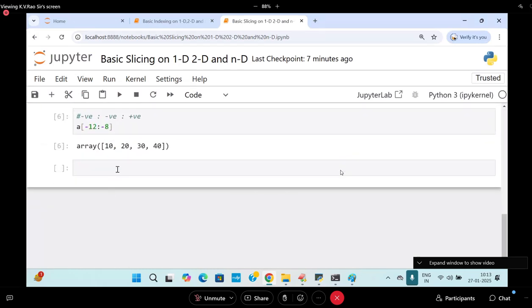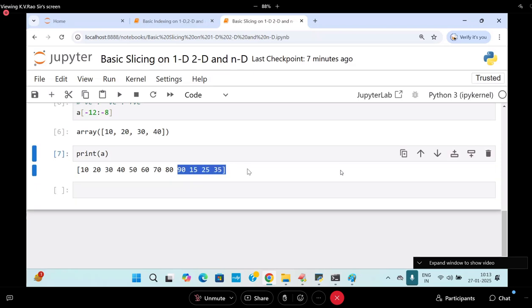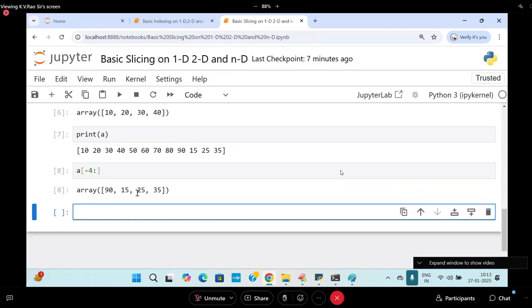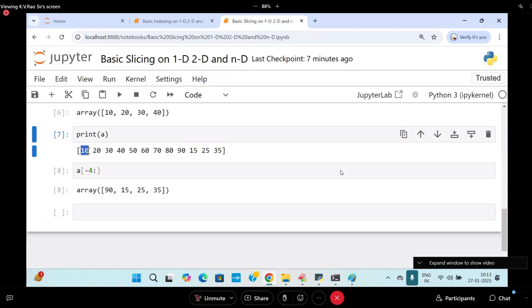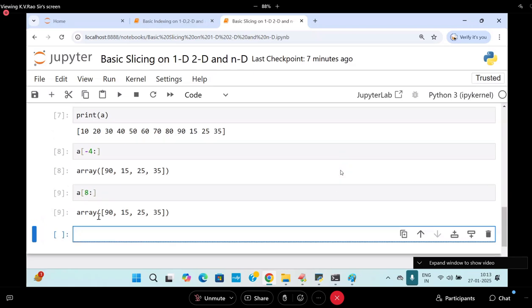Prerequisite is our Python language. So here I am writing print of A. 90 onwards I want up to the last: minus 1, minus 2, minus 3, minus 4. A of minus 4 colon, to last. Which direction? Forward direction. I want this with positive values: 0, 1, 2, 3, 4, 5, 6, 7, 8. 8 onwards, 8 to last. That also will give you the same answer.